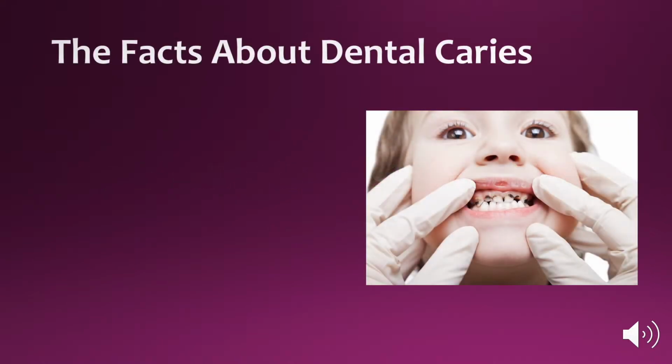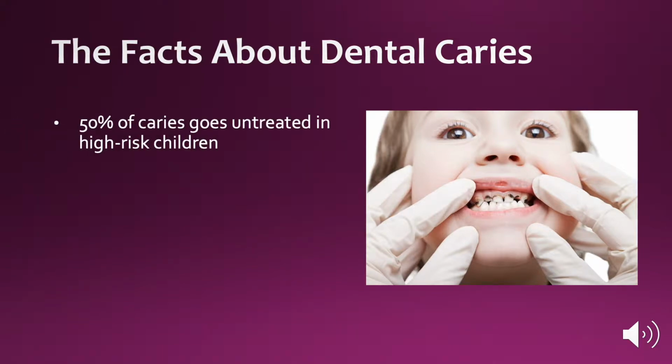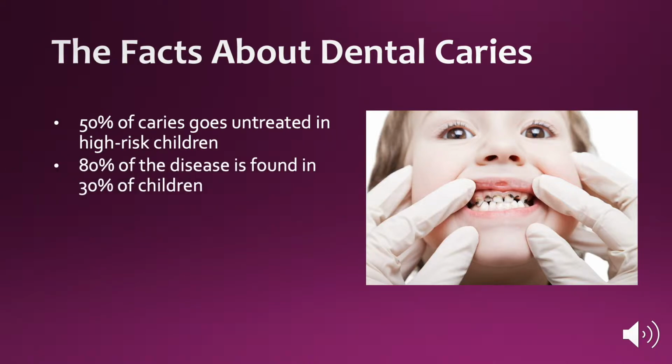Here are some facts about dental caries. Half of caries are untreated in high-risk children due to the lack of access to dental care. 80% of the disease in both primary and permanent teeth is found in 30% of the population. Populations at higher risk include Hispanic, American Indian, Southeast Asian, African, and African American, as well as families that are within or above the federal poverty level.